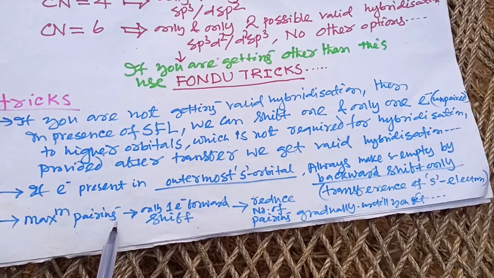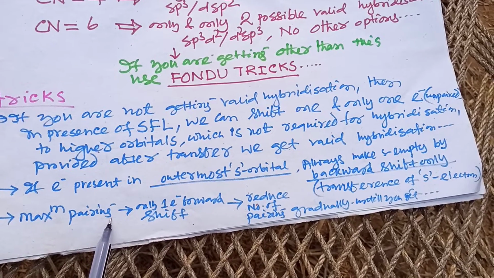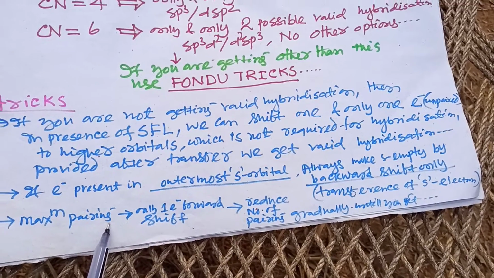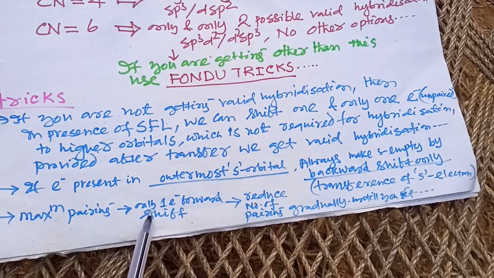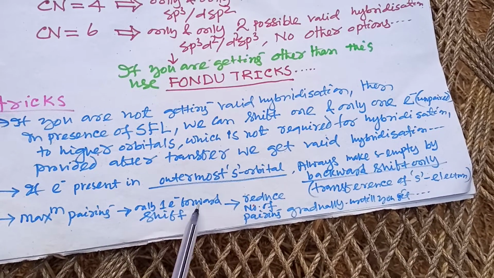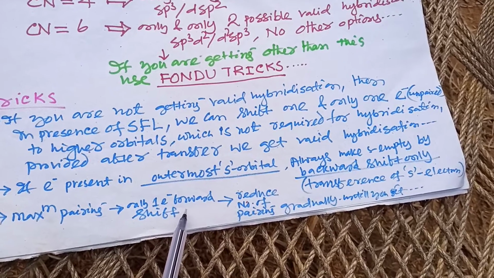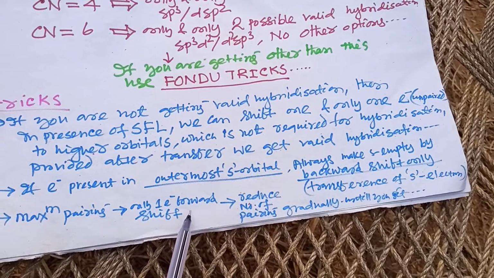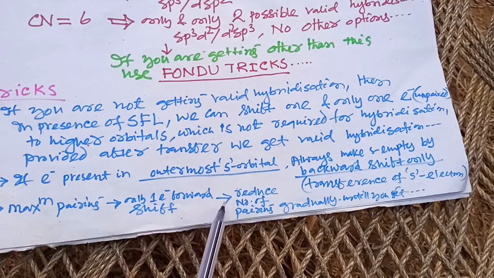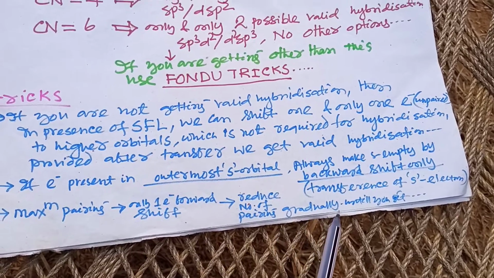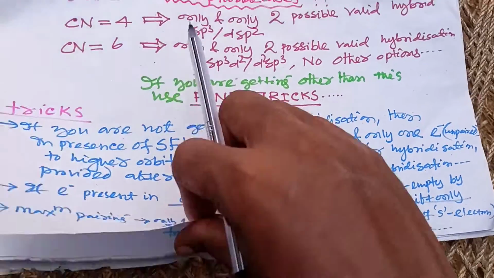First of all, we have to do maximum pairing. If we are not getting valid hybridization after maximum pairing, then we have to shift one electron, a forward shift. And by doing so also, if you are not getting any valid hybridization, then you have to reduce the number of pairings gradually until we get a valid hybridization.